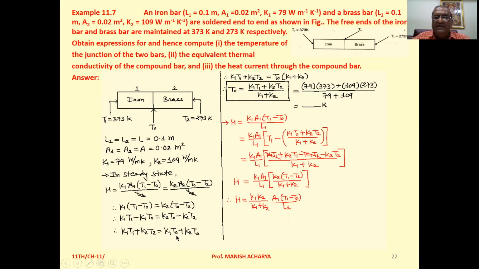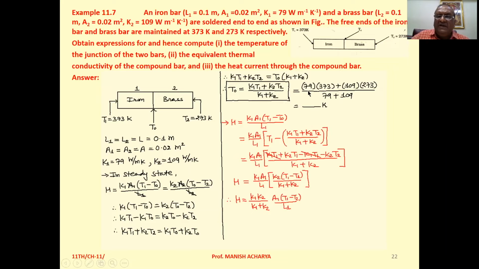We want to find T0. Clear? Therefore, make T0 the subject. So on the right hand side, take T0 common, so into bracket K1 plus K2, left side as it is. So finally we can write T0 equal to K1 T1 plus K2 T2 upon K1 plus K2. So now the equation for the temperature at the junction is derived.